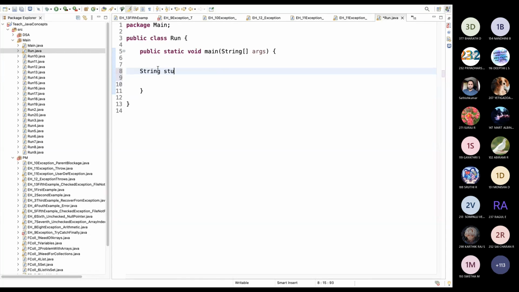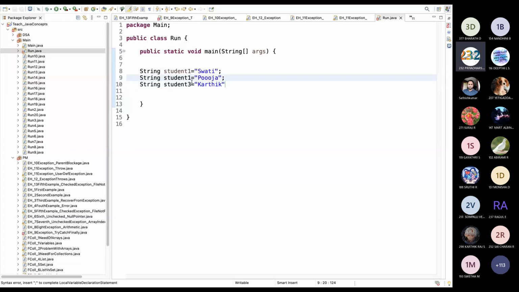String student1 Swati, string student2, string student3. Can we do it like this? Yes, sir. Why can't we use arrays, sir?